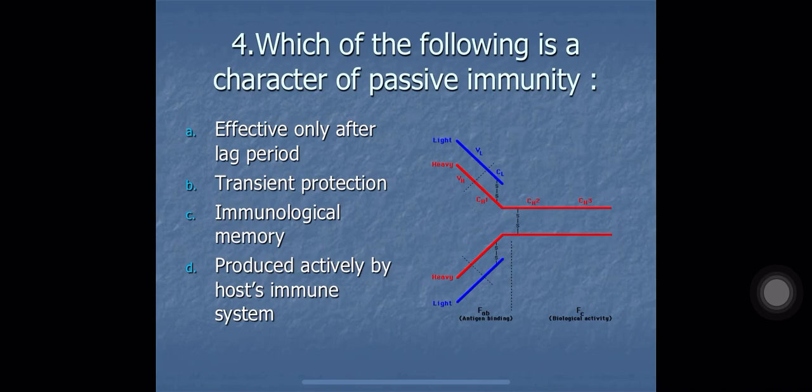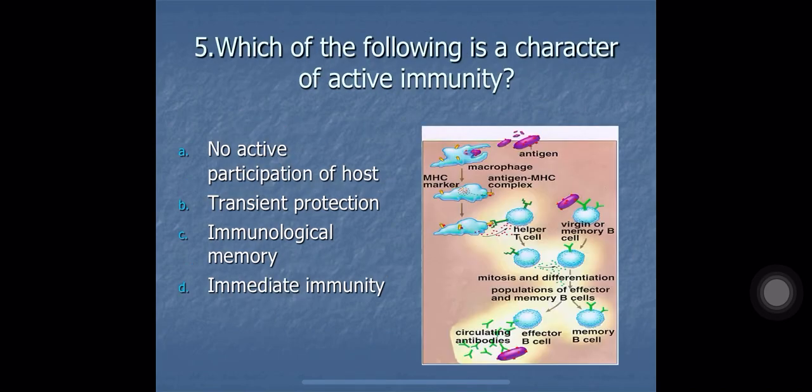Option number C, immunological memory. That is also false because since the host immune system does not participate in passive immunity, there is no generation of memory cells. So option number C is also false. So the correct answer here is option number B, transient protection. In passive immunity, ready-made antibodies are given, and as long as they are there in the circulation, they will give protection. But once these ready-made antibodies disintegrate, then no further protection will be given. So the option here is B, transient protection.